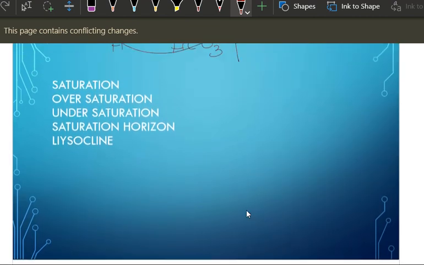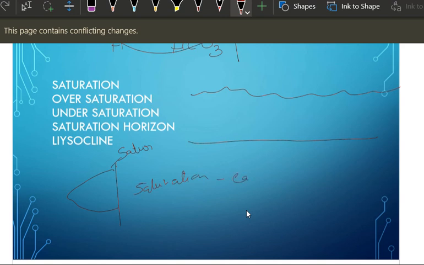Okay, this is the ocean surface, right? Suppose this is a person and his belly. Saturation means what? It is a limit up to which that person can eat. Optimum. Suppose he went to a buffet. What will happen? He will eat over, right? That is more than his capacity. That is over saturation.